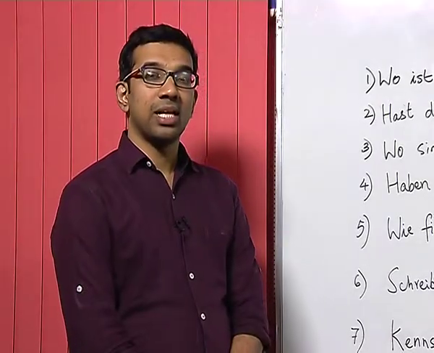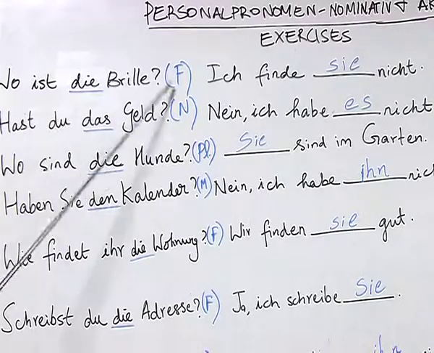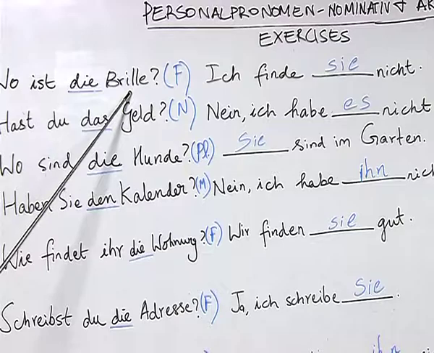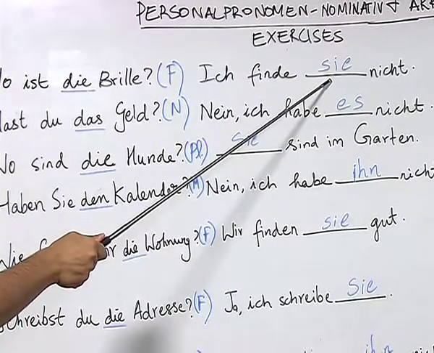Now, let us look at the answers given by the student. Wo ist die Brille? This word might be new for you. The word Brille means spectacles. Die Brille. Ich finde sie nicht. As you can see, the student correctly identified that here the noun form Brille carries the article die, therefore, it will have the pronoun sie in accusative.